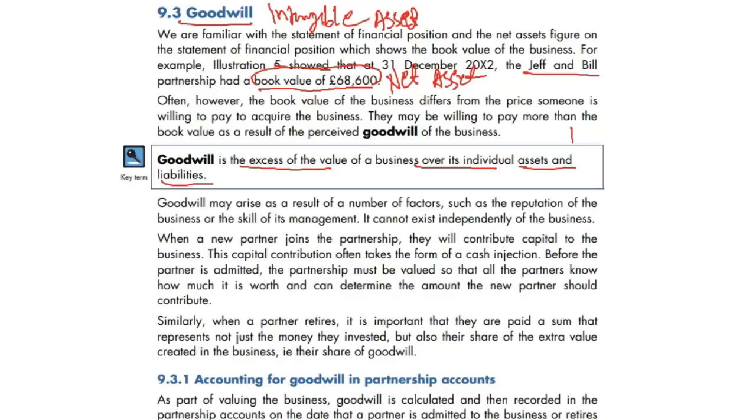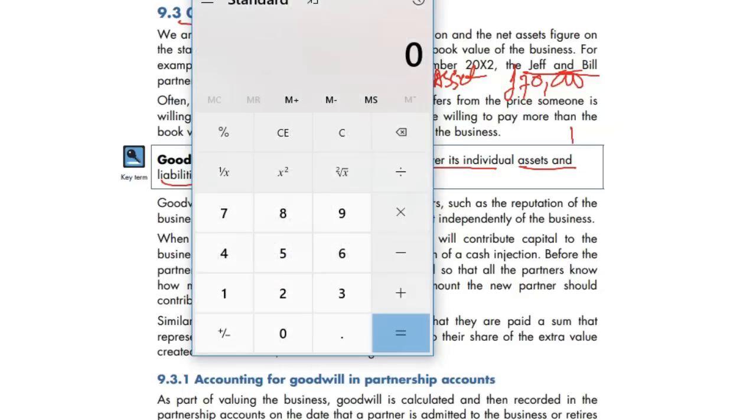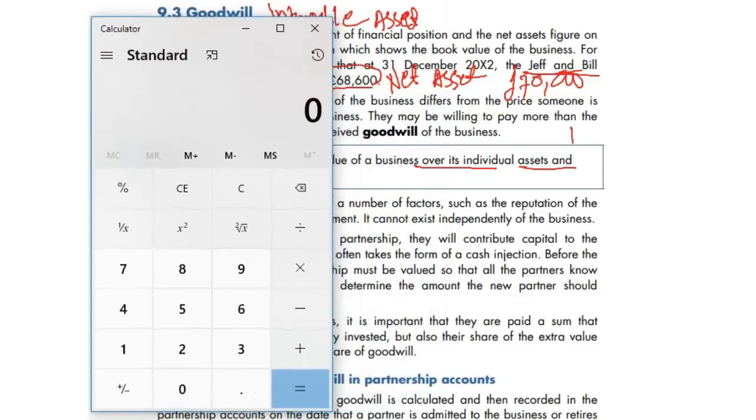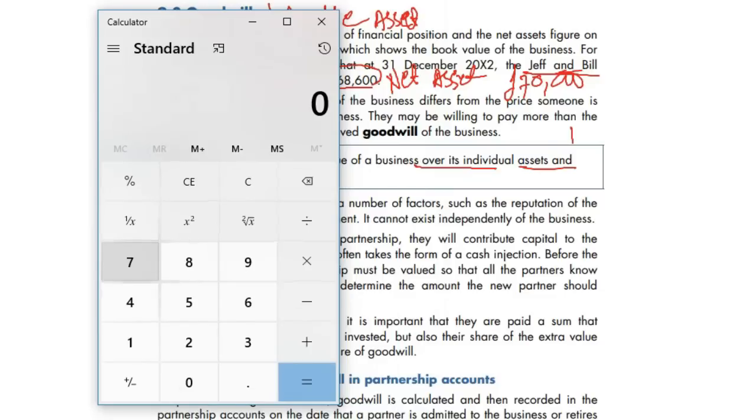But if they want to calculate the present value now, because they might have a good name and fame and good reputation, and if they want to sell it, let's assume they can sell it for £70,000, so they can sell it at a higher price than their net assets or current carrying amount. So the difference, 70,000 they can sell it, but the worth of the asset is 68,600. So goodwill would be 1,400.